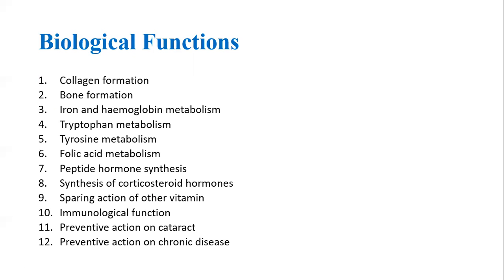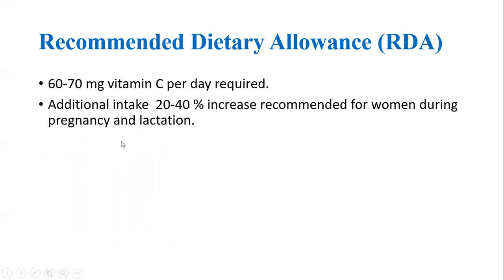Vitamin C also has preventive actions on cataract and prevents many chronic diseases. Now we will discuss the RDA value, that is, the recommended dietary allowance. Vitamin C is required at 60 to 70 mg per day, but the requirement of vitamin C is increased by 20 to 40% for women during pregnancy and lactation.